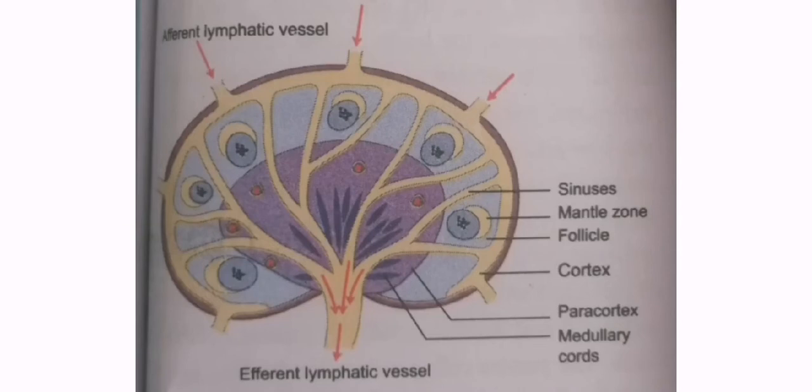It has 3 zones: cortex, paracortex and medulla. The cortex consists of B lymphocytes, macrophages and follicular dendritic cells. The paracortex zone is beneath the cortex, which is richly populated by T lymphocytes. The innermost zone is the medulla, which is sparsely populated by lymphocytes, but many plasma cells are present.